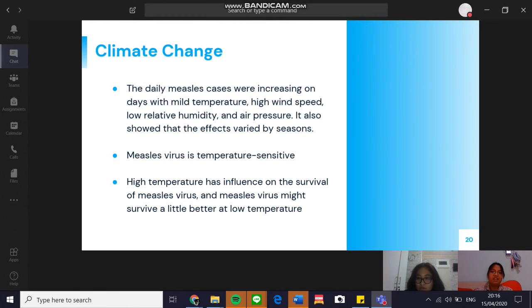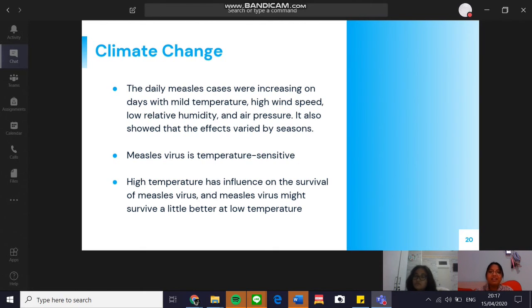And there's another study done by the Guangzhou Center for Disease Control and Prevention and the Southern Medical University of Guangzhou. The result indicates that there were nonlinear effects of the meteorological variables on the incidence of measles, except for air pressure. In Guangzhou, the average monthly sunshine hours had a negative relationship with the monthly incidence of measles below 5 hours and a positive relationship above 5 hours, whereas daily sunshine hours generally had a positive relationship with the daily incidence of measles.